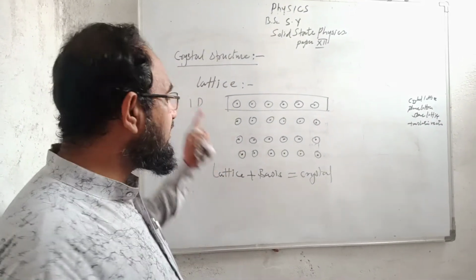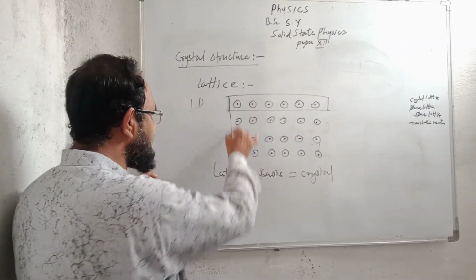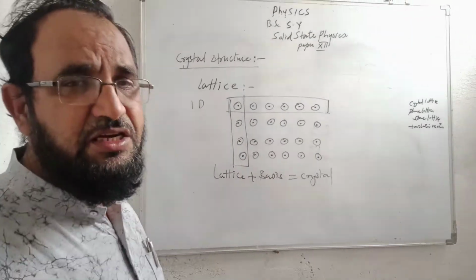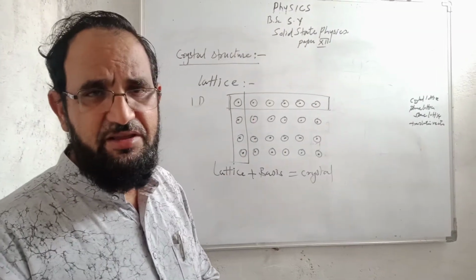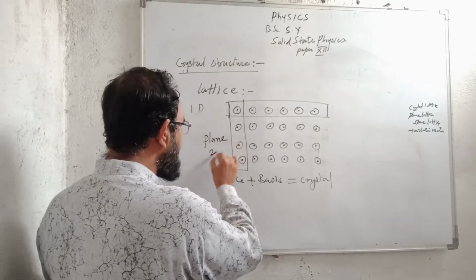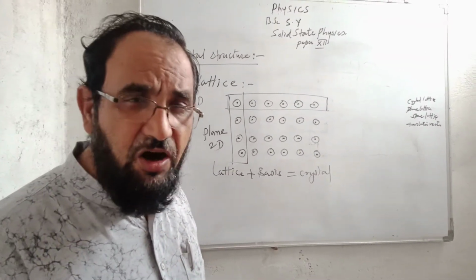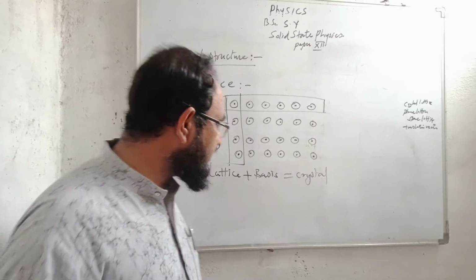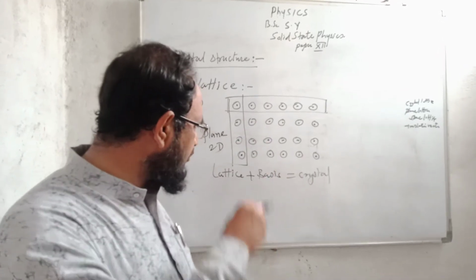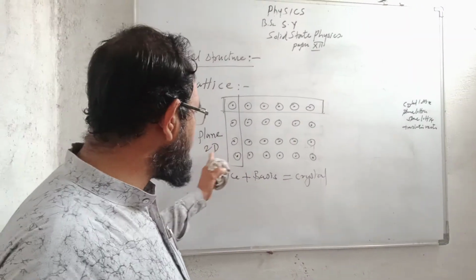If suppose the lattice points are arranged along the x-axis as well as the y-axis, it means that they are going to form a plane. X-axis plus y-axis going to form a plane, and when there is formation of a plane, we say that it is a plane lattice, or two-dimensional lattice. When bases occupy each lattice point, then the crystal is called a plane crystal or a two-dimensional crystal.